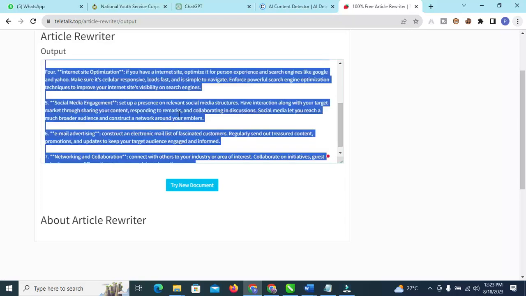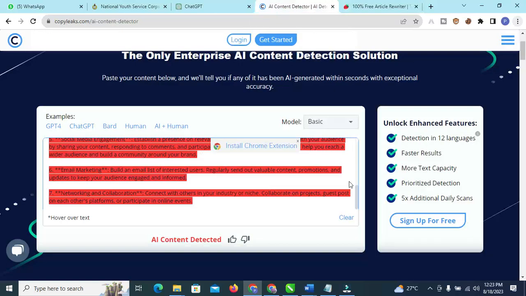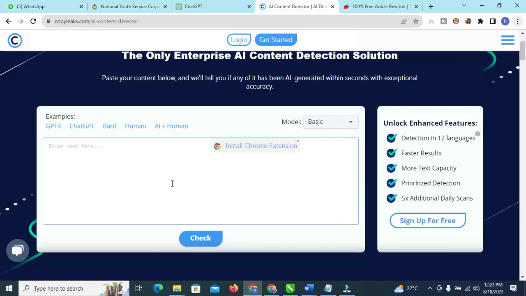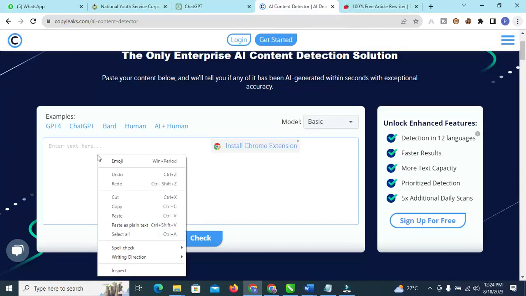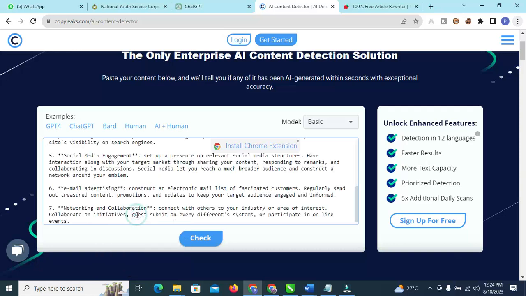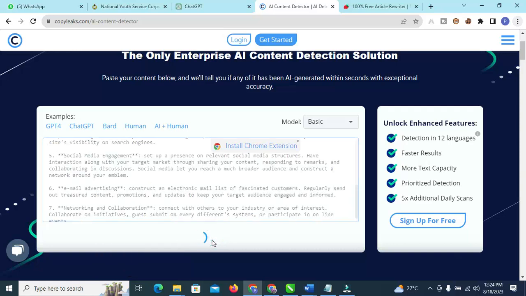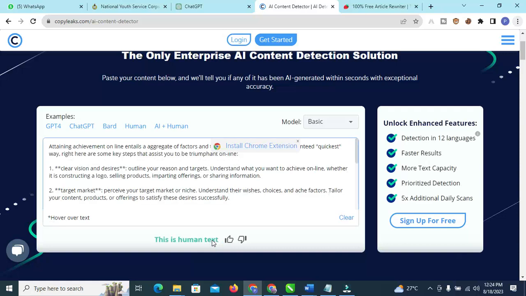Control A, copy. Now go back to the text. I'm going to clear this out. Then I will now paste it. You see where I click on clear, I just click on clear here. Then I will paste it. Paste and check. So it's going to check for us now. Can you see it? This is human text.